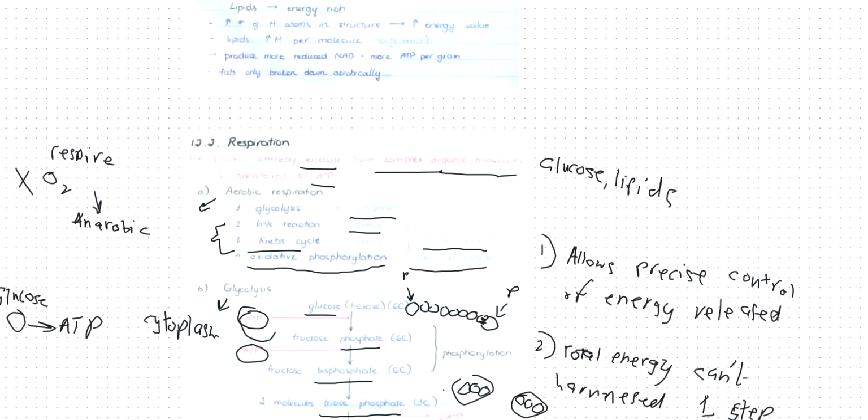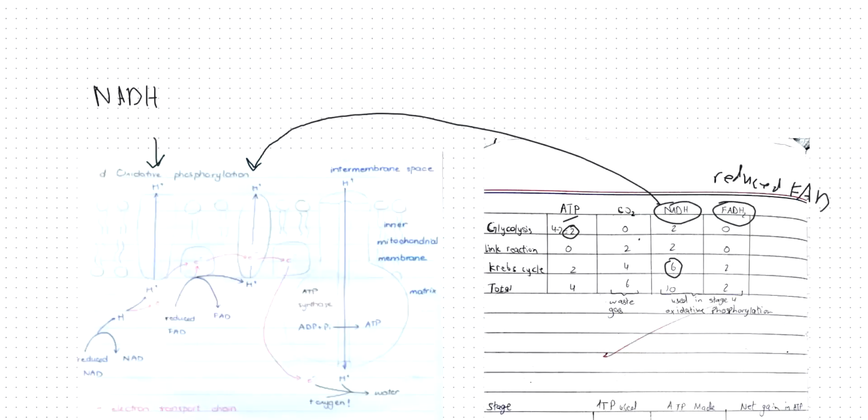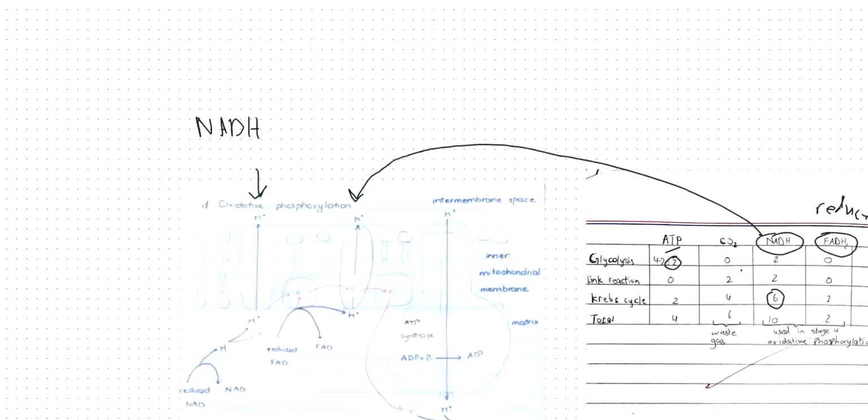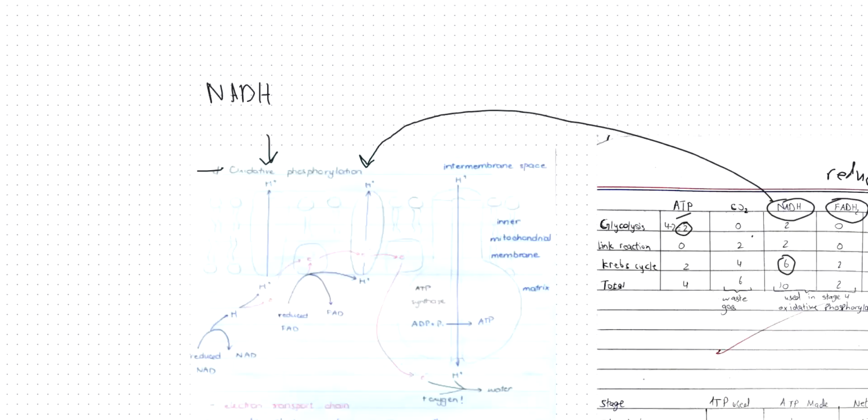Oxidative phosphorylation will happen in the inner membrane of the mitochondria. You'll also learn about the different structures of mitochondria, but for now, oxidative phosphorylation happens at the inner membrane of the mitochondria.